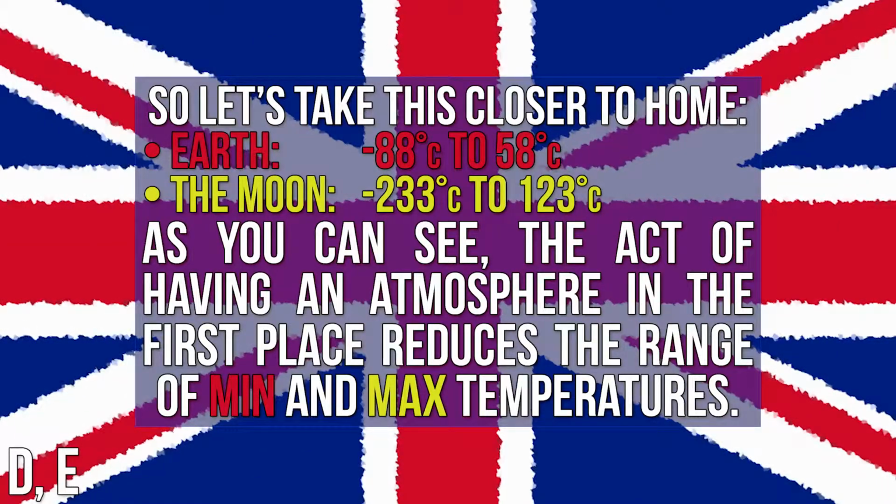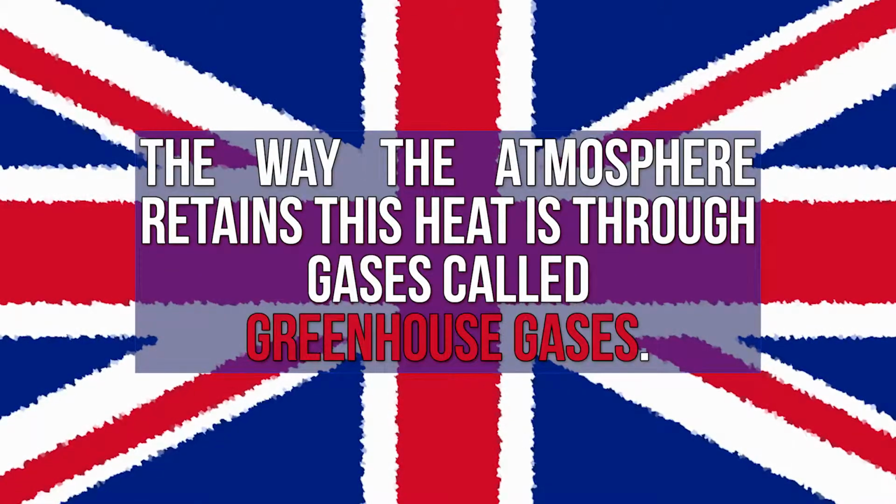If we want to get a clearer example of this, then it's best to stay close to home here. Earth itself's range is from about negative 88 to 58 degrees Celsius, while the Moon ranges from negative 233 to 123 degrees Celsius. As you can see, even the act of having an atmosphere in the first place reduces the range of minimum and maximum temperatures. The way the atmosphere retains this heat is through gases called greenhouse gases.